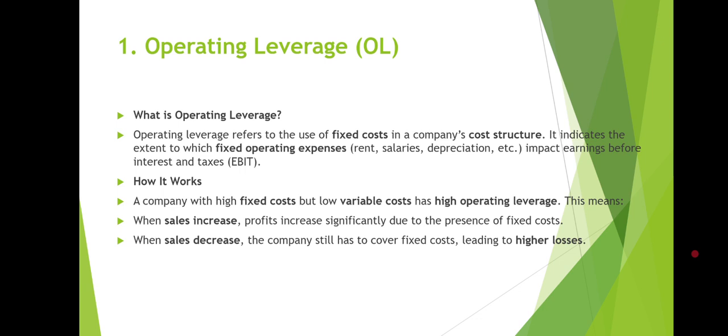So let's understand how operating leverage works. A company with high fixed cost but low variable cost has high operating leverage. This means when sales increase, the profit increases significantly due to the presence of fixed cost. And when sales decrease, the company still has to cover the fixed cost, leading to higher losses. So there are two options: if sales increase, then profit automatically increases in the company, and when sales decrease, then the company faces losses.